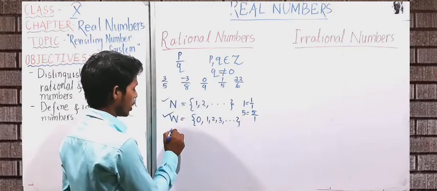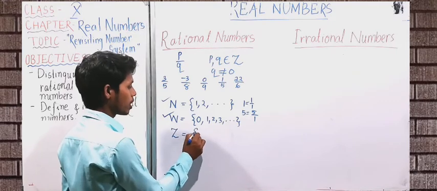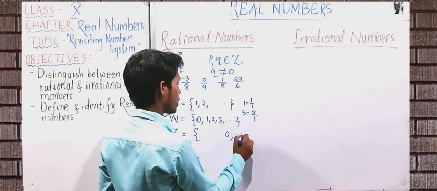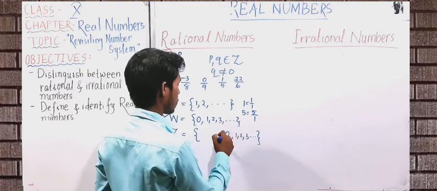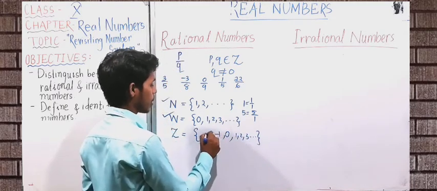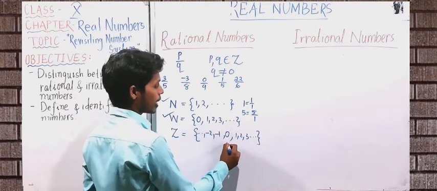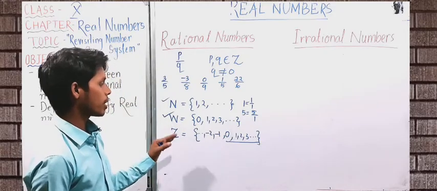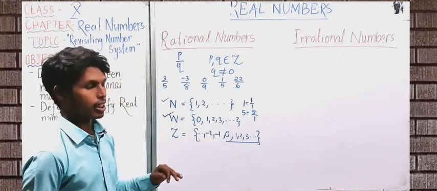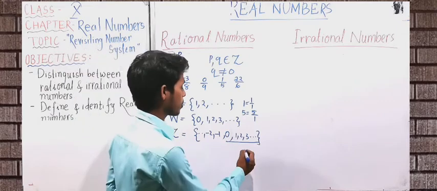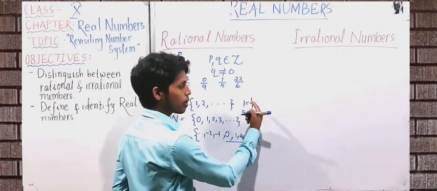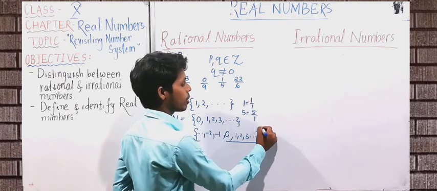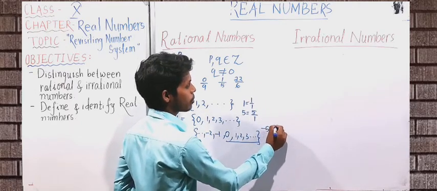Next, let's move to integers. Integers are what? 0, all the natural numbers, and the negative of the natural numbers, that is -1, -2 and so on. We have already checked the set of 0 and natural numbers, that is the whole number set. Now let's check for all the negative integers. Yes, just as we write the natural numbers as those natural numbers upon 1, the negative of the natural numbers, that is -5, can also be written as -5 upon 1.